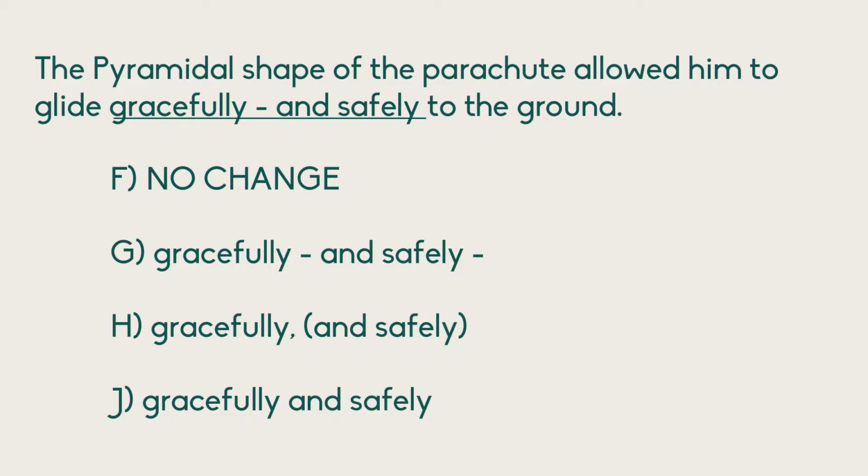However, we don't want the comma as well, because parentheses work in the same way as commas, so that's almost like saying H is like gracefully, comma, comma, and safely, comma. There's two commas in a row there, we don't need that. The answer is actually going to be G, gracefully, and then we're adding "and safely" to the ground. We know that still works because the sentence would read, allow him to glide gracefully to the ground. That would work when we took the subclause out of the sentence. So the answer choice here is G.